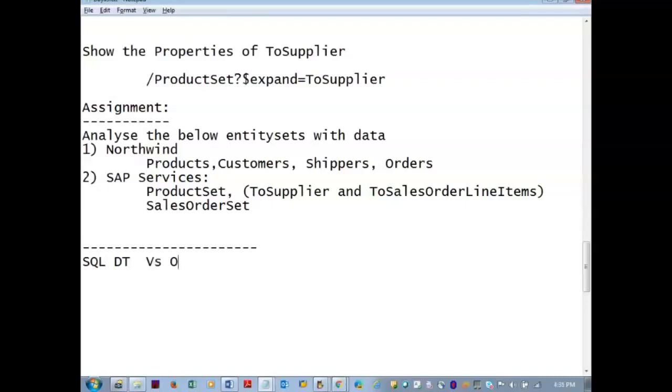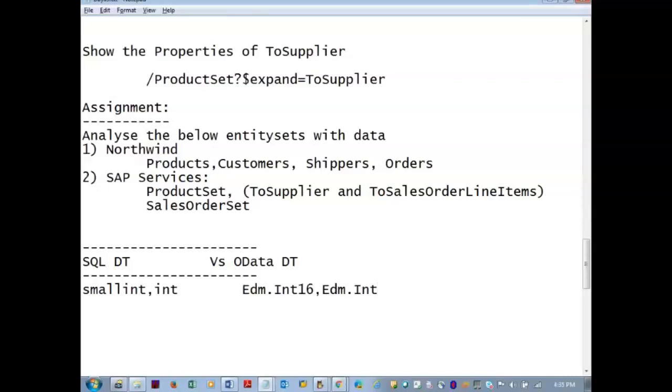SQL data types versus OData data types. Small int and int: Edm.Int16, Edm.Int32. Varchar: Edm.String.